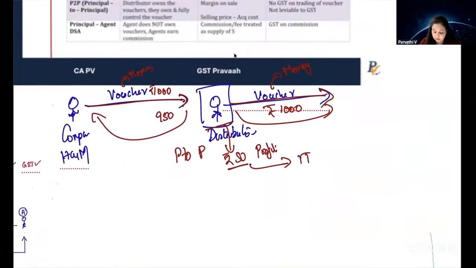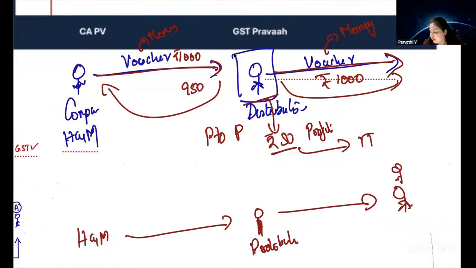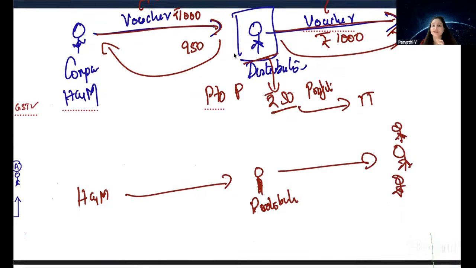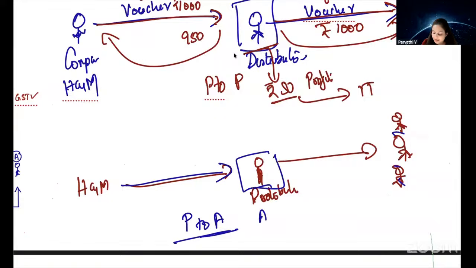Okay. Now we'll go to the next situation. What is the next situation? The next situation is H&M appoints a distributor. Now H&M says, you go get some customers for me. You don't have to sell the vouchers. I will sell them the vouchers. You only go and get me some customers. Here, this transaction, H&M to distributor, is a principal to agent transaction. What does it mean? Is the distributor buying vouchers from H&M? No. He's only getting customers for H&M. So here, this distributor is only an agent of H&M.